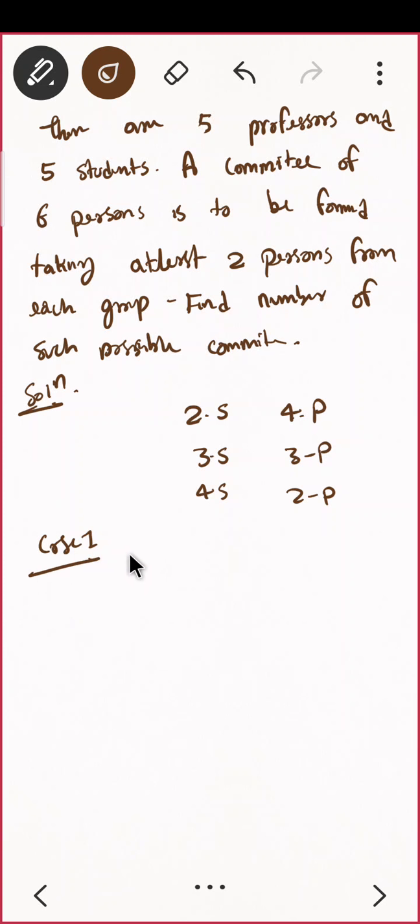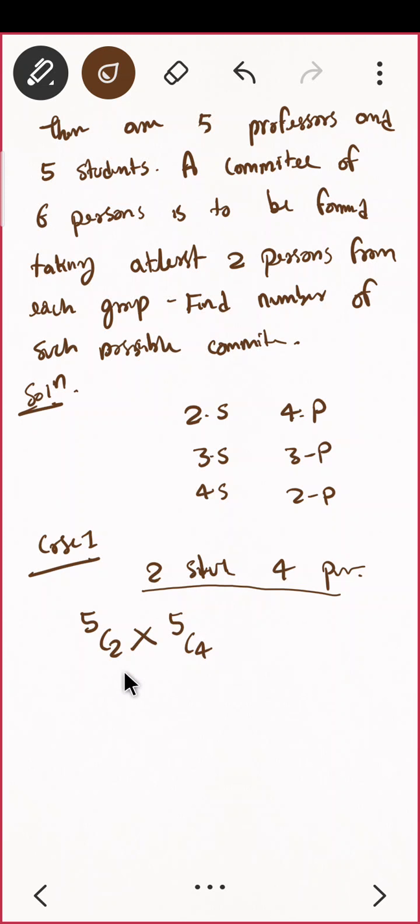What is case one? You are having 2 students and 4 professors. Correct. How many students are there? You are having 5 students. You want to choose 2 students. So what is the answer? Very nice, 5C2. And I'm saying and, so and will give me a multiplication. How many professors are there, and you want to choose how many of them? 5C4. Very nice.